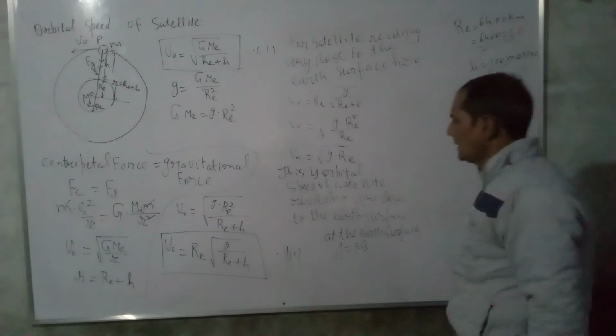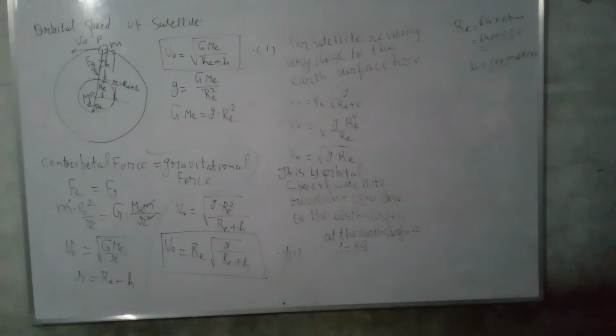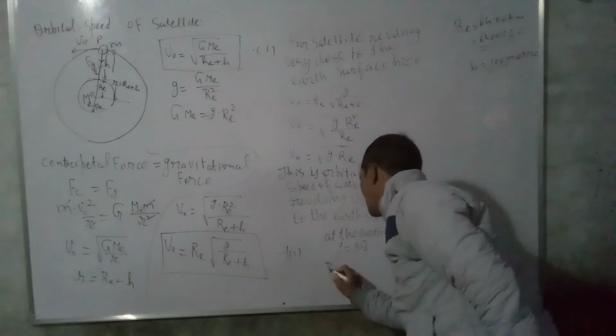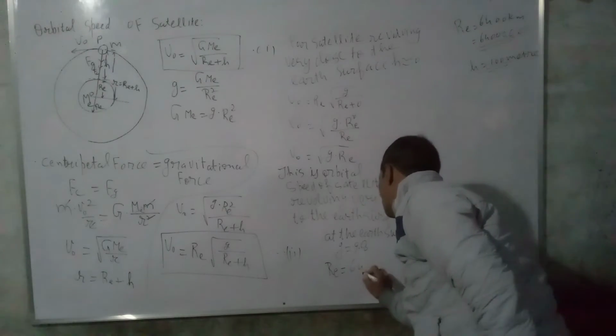And the radius of the Earth is 6400 kilometer.